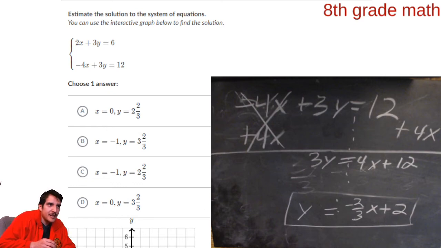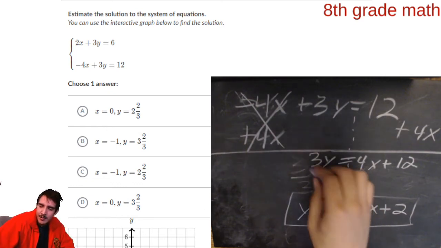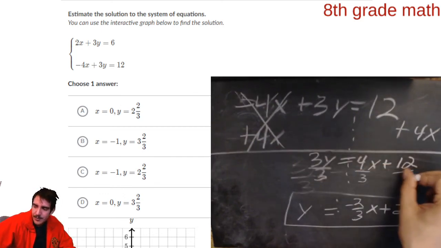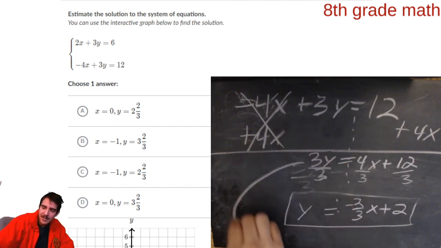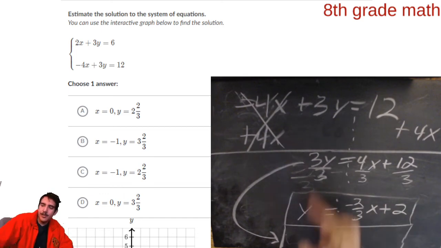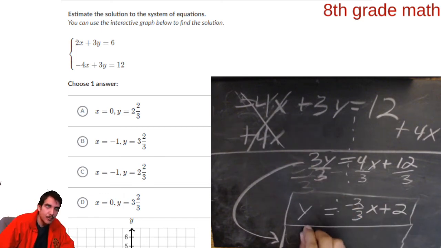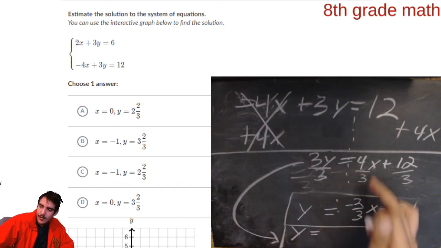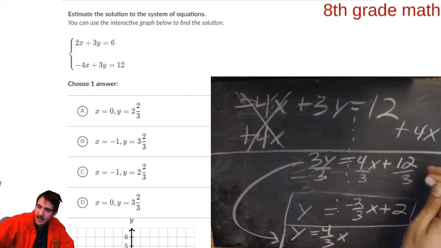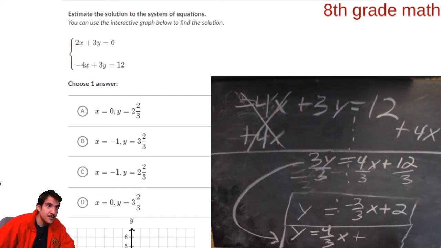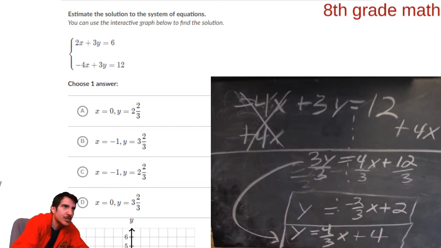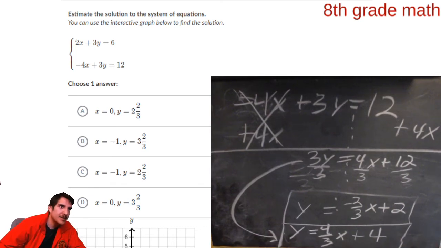And we're almost there. Can you please get rid of this 3 by dividing by 3? And I'm going to write my answer down here because that's where I have room. 3y divided by 3, that's just simply 1y. 4/3 is the slope, 4/3 x. And then 12/3 really is just 4. 12 divided by 3 is just 4. So those are our two equations, okay? I hope you can see them.